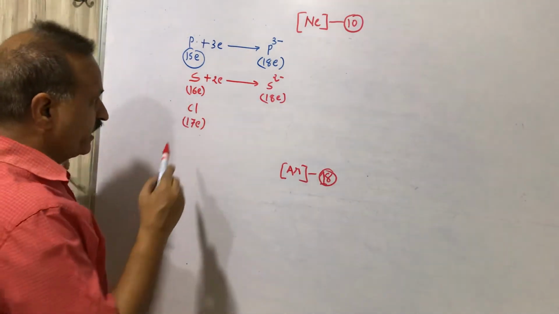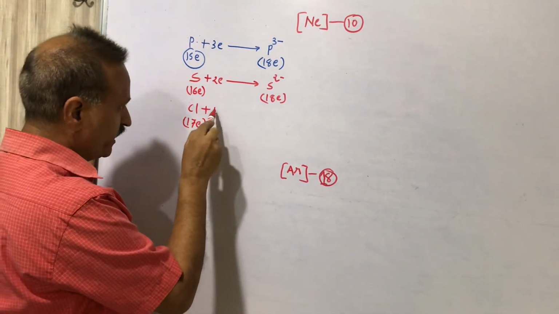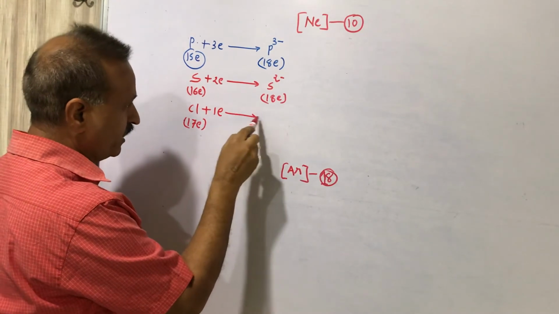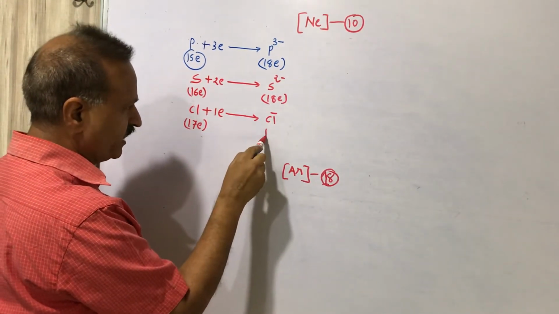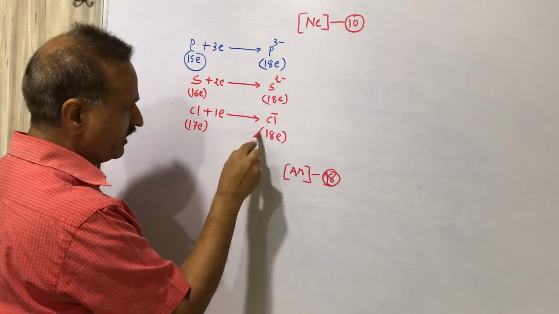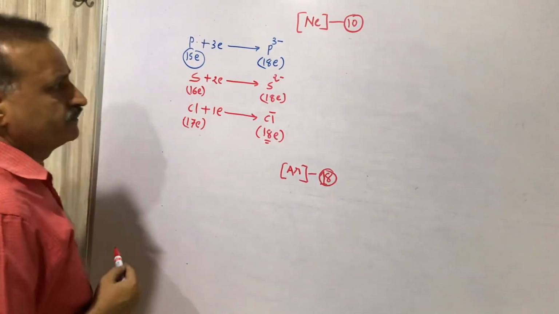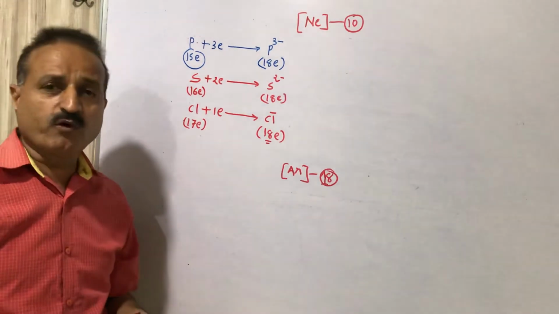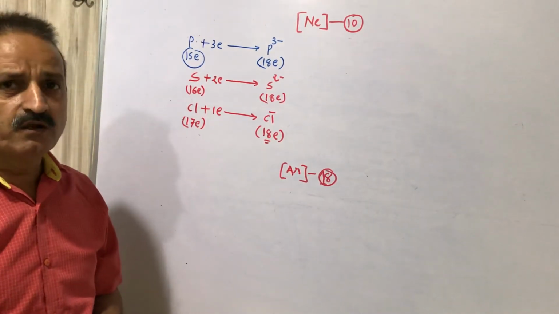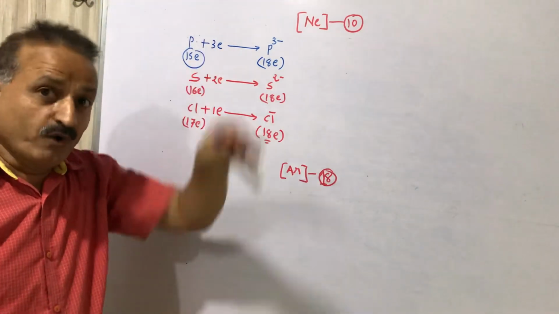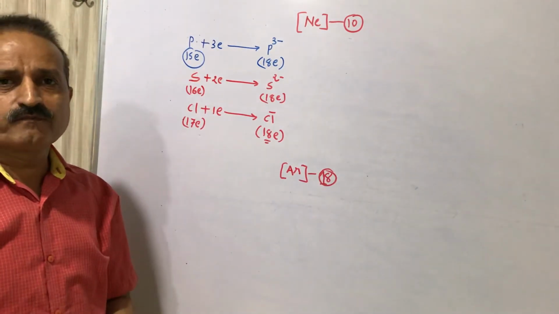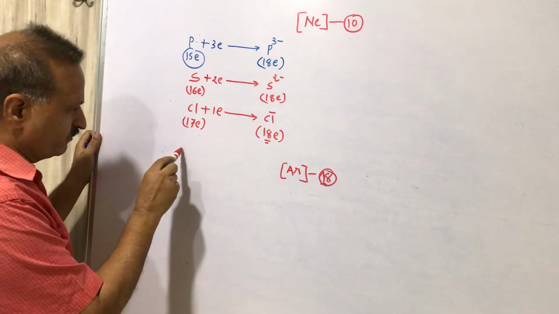So chlorine will gain 1 electron and become Cl minus. This Cl has 17 electrons and this chloride ion has 18 electrons. Argon is itself a noble gas, so there is no discussion of converting argon into argon or neon. That is not possible.